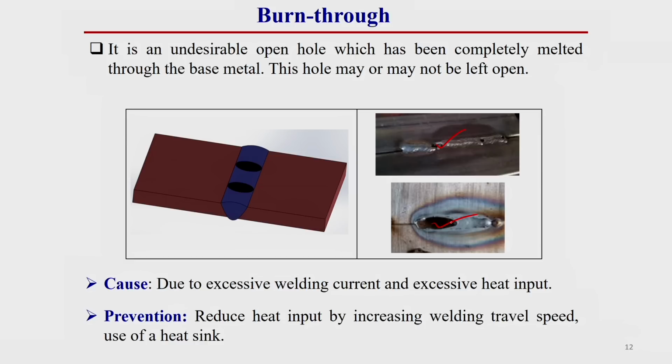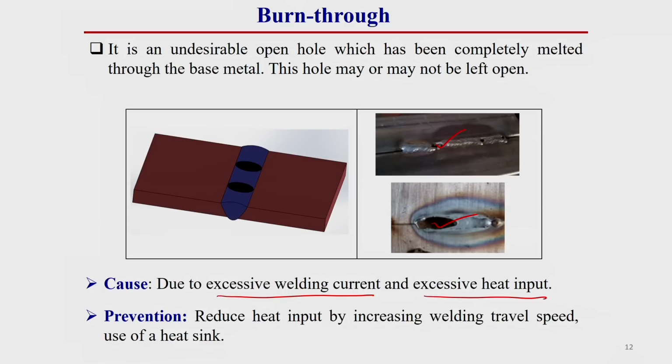The main cause of this welding defect is excessive welding current as well as excessive heat input. That means, if there is excessive welding current, then there will be a forceful arc. Due to this forceful arc, generally there is a chance of burn through the plate thickness. And if there is more heat, then your weld material will be more fluid. So, there is more chance of this burn through.